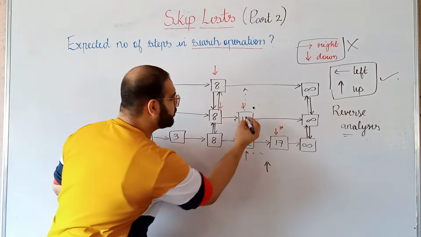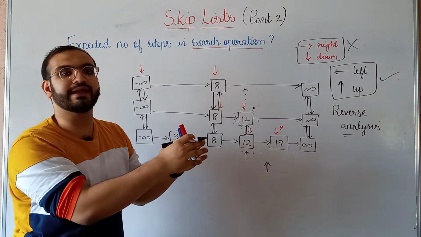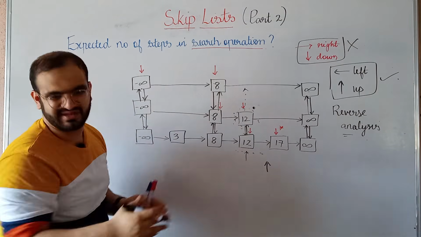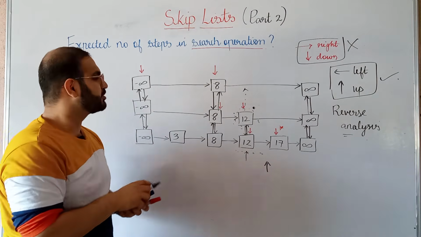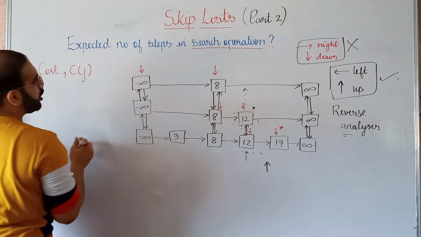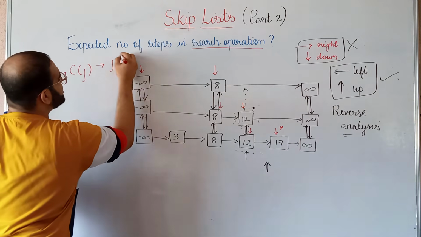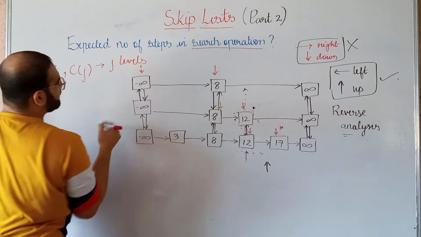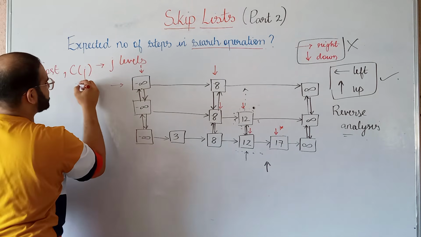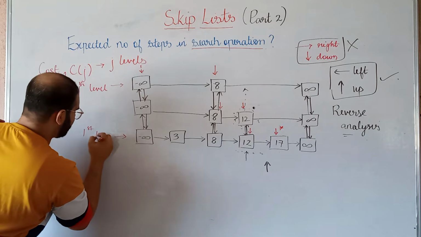If it is not promoted to the next level, like in this case, we will be going at the same level but in the left direction in our reverse analysis, right? So if we want to find out the cost Cj of our skip list, we can assume that the skip list has j levels, like suppose this is the jth level, starting from the first level.